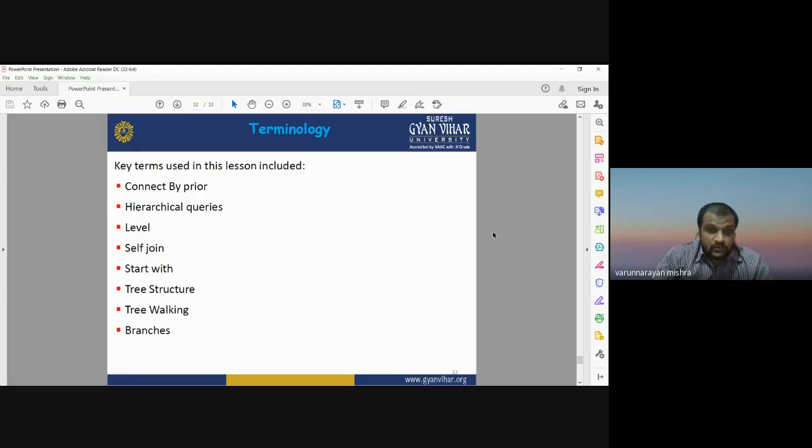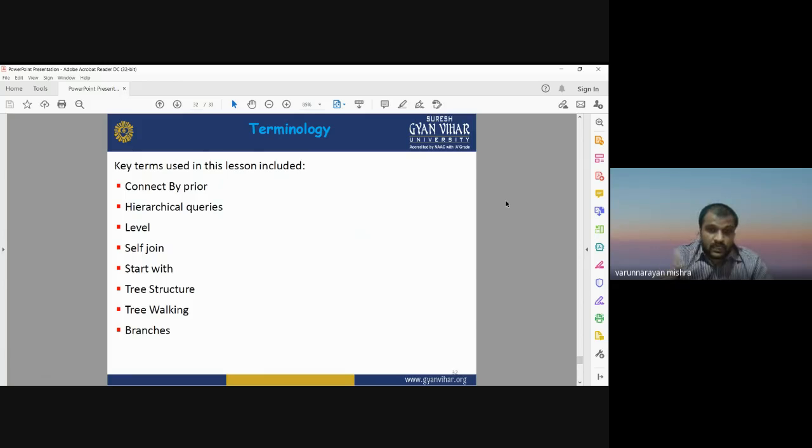These are important terminologies that need to be understood and studied before going for any hierarchical data query or formation of a hierarchical data structure.